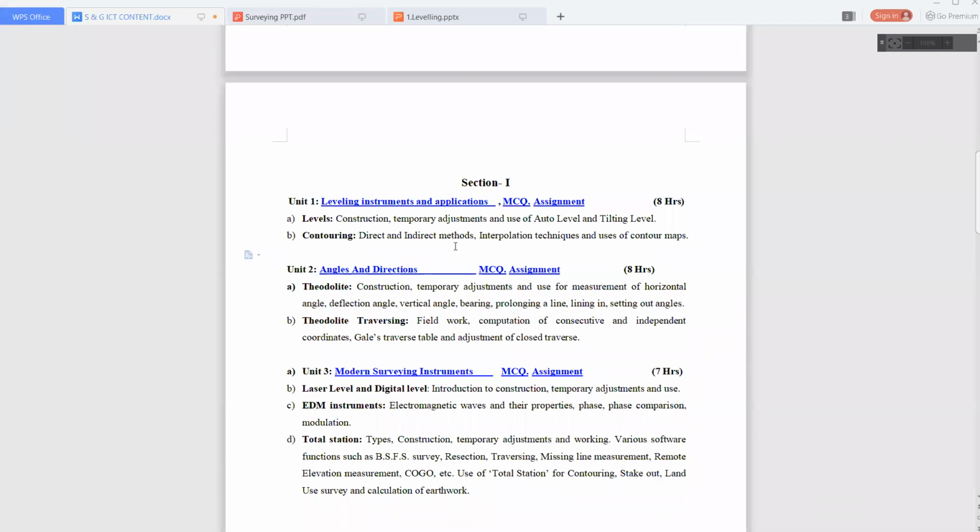Okay, so today we will start our chapter, that is fourth chapter, leveling instruments and application.